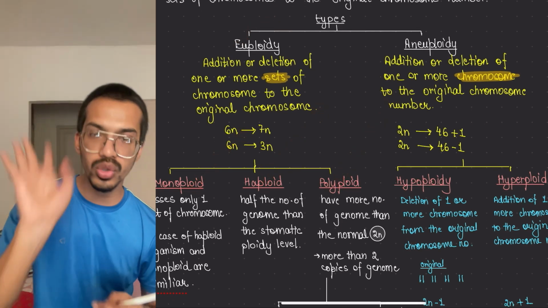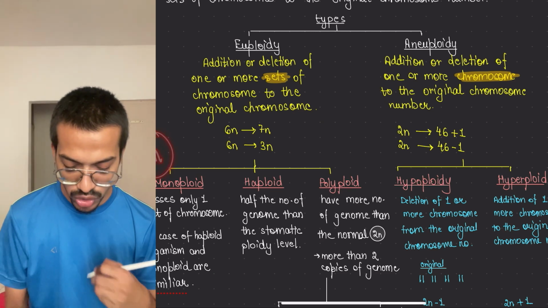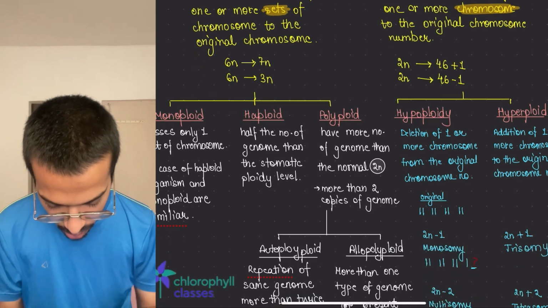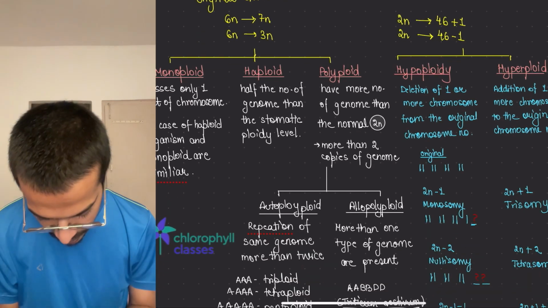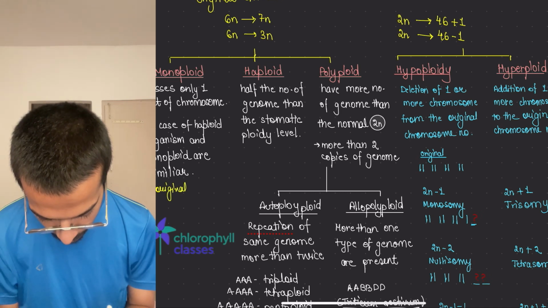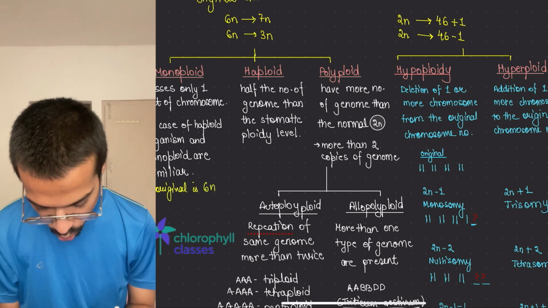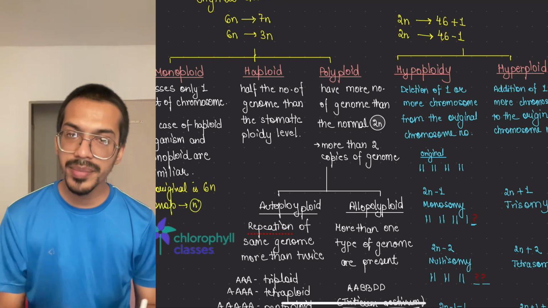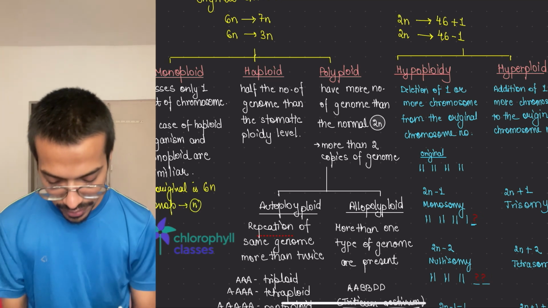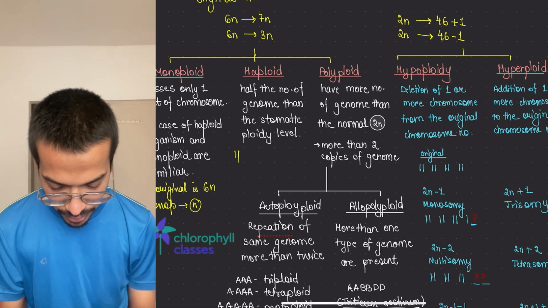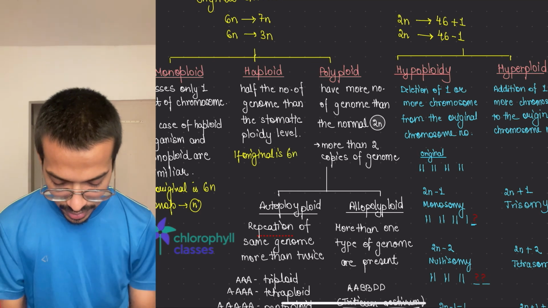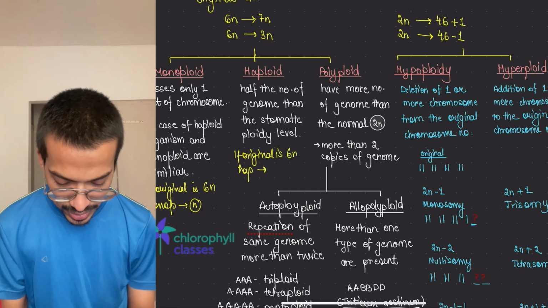Monoploidy means only a single set of chromosomes is present. Okay, so if 6n is there, only the n version. I'm giving you an example. If the original is 6n, then monoploidy will be only n. Haploid means half of it. If the original is 6n, then haploid would be 3n.